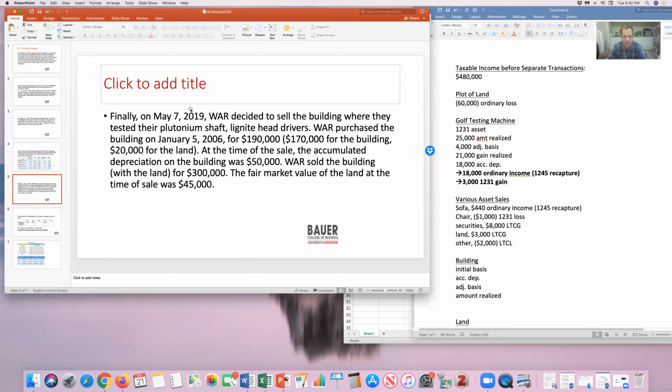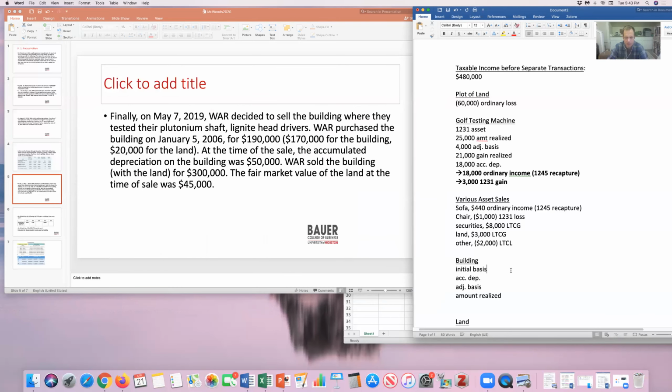Finally, on May 7th, 2019, WAR decided to sell the building where they tested their plutonium shaft lignite head drivers. WAR purchased the building on January 5th, 2006 for $190,000. All right. Oh, there's a lot happening on this one.